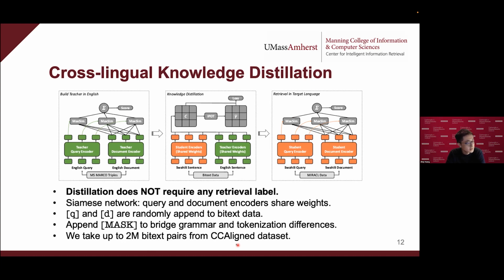And here we list other training details of this process. To simulate the input of the retrieval, we randomly append special tokens Q and D to the bitext data. And to solve the difference in grammar and tokenization between languages, we append the short expressions with mask tokens to ensure that all the bitext tokens have the same length. And for each language, we sample up to 2 million bitext pairs from the CCAligned dataset.